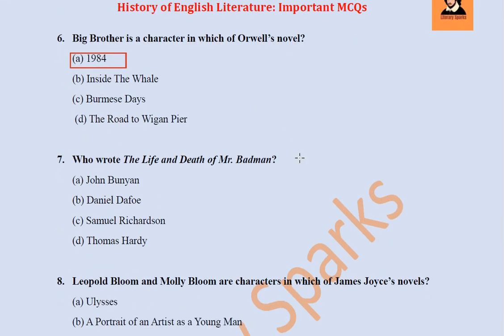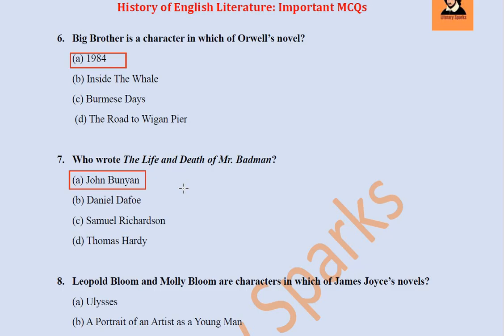Next question we have: who wrote The Life and Death of Mr. Badman? John Bunyan, Daniel Defoe, Samuel Richardson, Thomas Hardy. The Life and Death of Mr. Badman was written by John Bunyan, the famous writer of the Restoration period after John Dryden. Remember that it is sometimes considered a companion piece of The Pilgrim's Progress, the most famous work of John Bunyan.